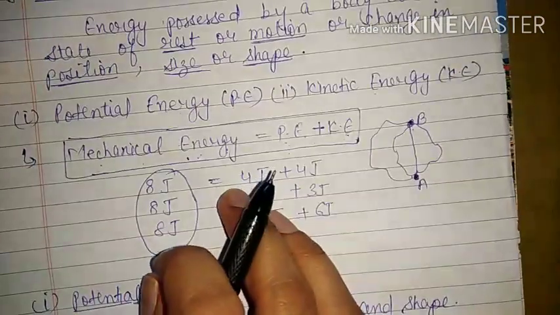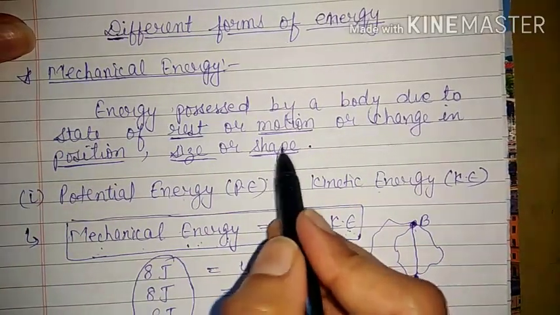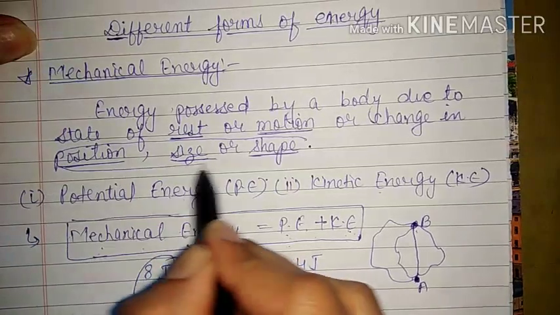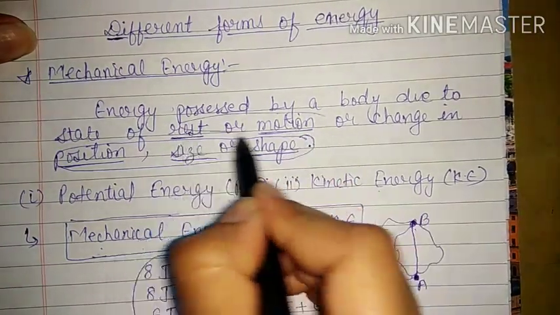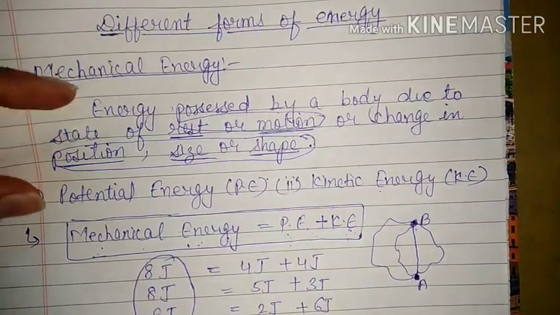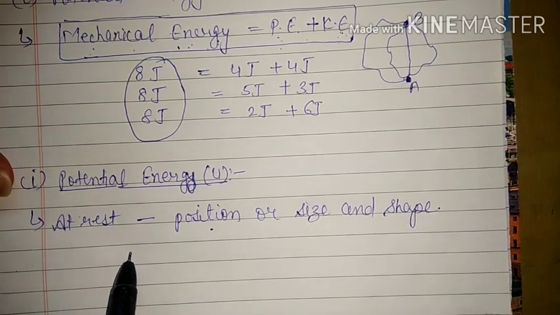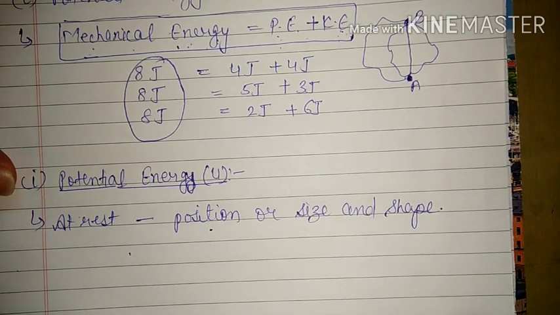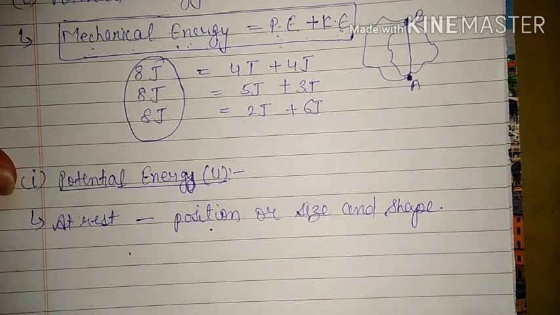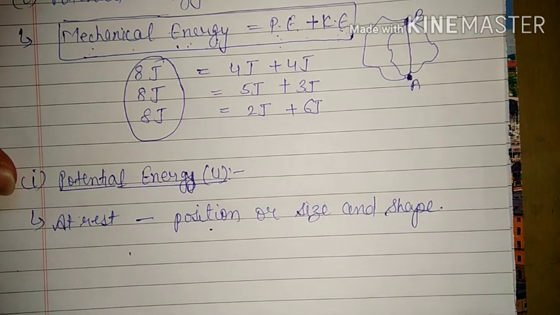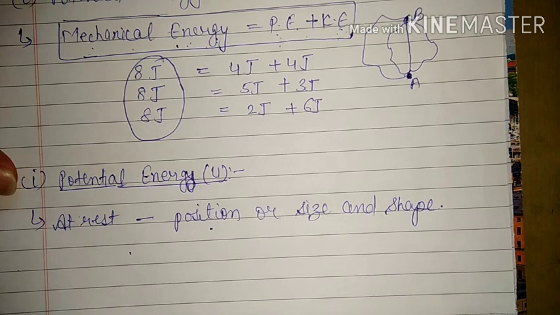If we look at mechanical energy, we have underlined some terms. These three terms are related with potential energy, and we will discuss them in potential energy, and these two terms we will discuss in kinetic energy. Right now we are talking about potential energy. So potential energy is possessed by a body if the body is at rest and there is change in its position, size and shape. Then the energy possessed by the body is known as potential energy. And the best example is if we raise any object.